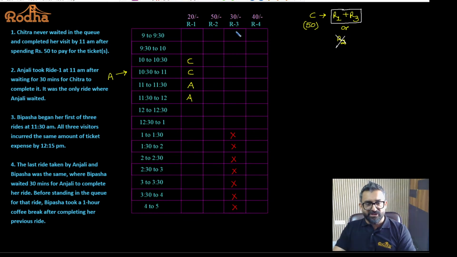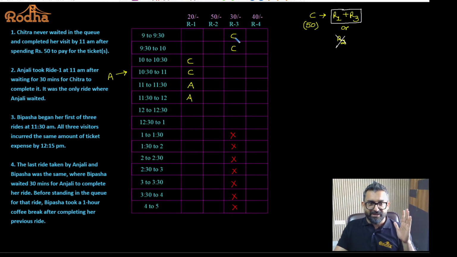Okay. And Chitra's visit got over by 11 a.m. So Chitra must have used this ride. Which ride? Ride 3. At what time? 9 to 10. So Chitra was using ride 3 from 9 to 10. Because Chitra's visit ended at 11 a.m. Then Chitra was outside the arena by 11 a.m. She did not ride any ride. Fine. Do you get the point?